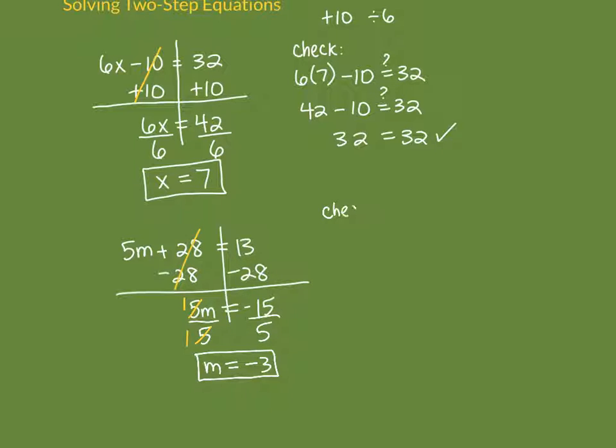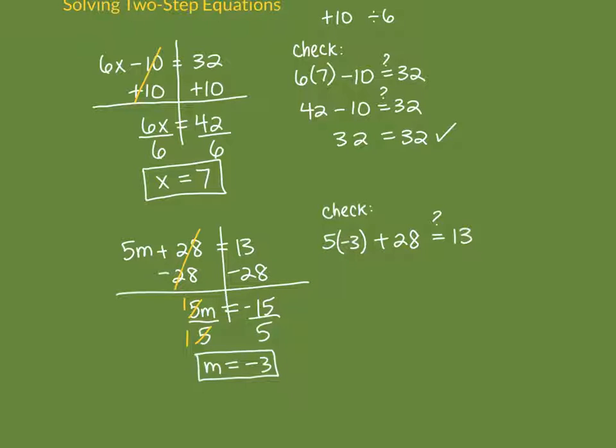Again, it's really important to check, especially when we've got negative answers, because we want to make sure we didn't mess anything up. So we're rewriting the original equation, but instead of m, we're writing our solution. So right now this is our unknown, our m, but we solved for it and said it had to be negative 3. So we're going to put a negative 3 there and make sure that this equation really is true, that this is really equal to 13. So that's why we put our question mark.